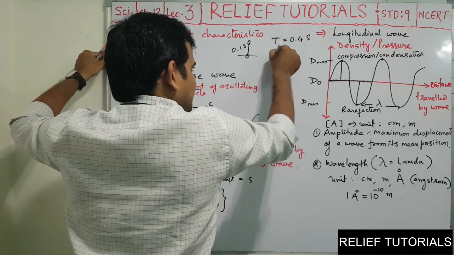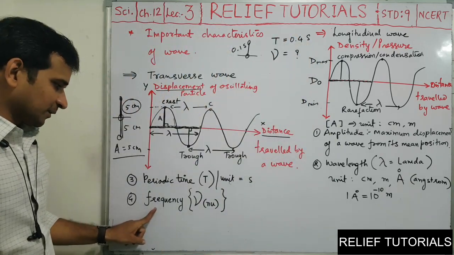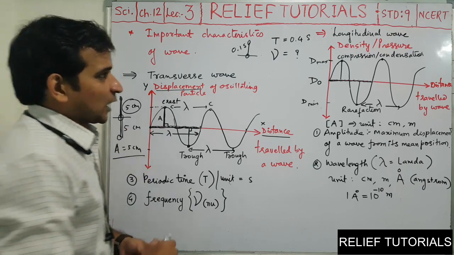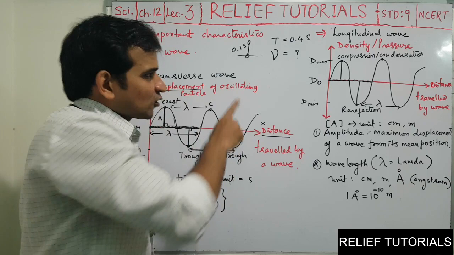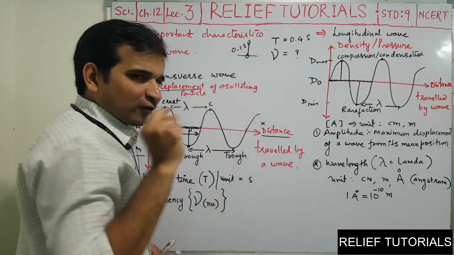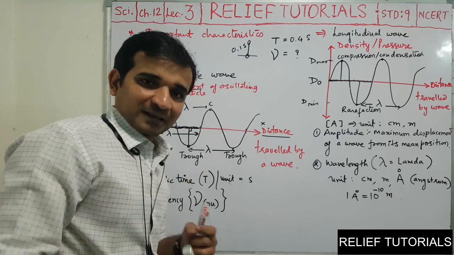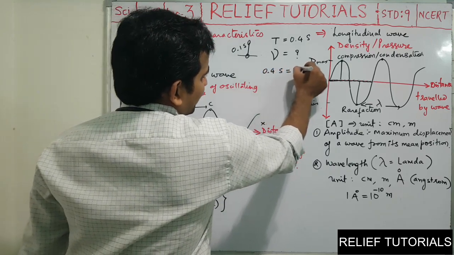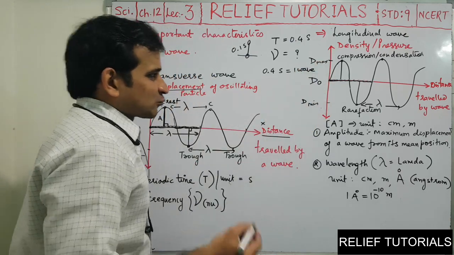And now I am asking for the frequency. What do you mean by frequency? Frequency means number of oscillations completed in 1 second. How many oscillations is this particle doing in 0.4 second? In 0.4 second it is performing only one oscillation. So we can do the simple cross multiplication mathematics here: 0.4 second is equal to one wave.